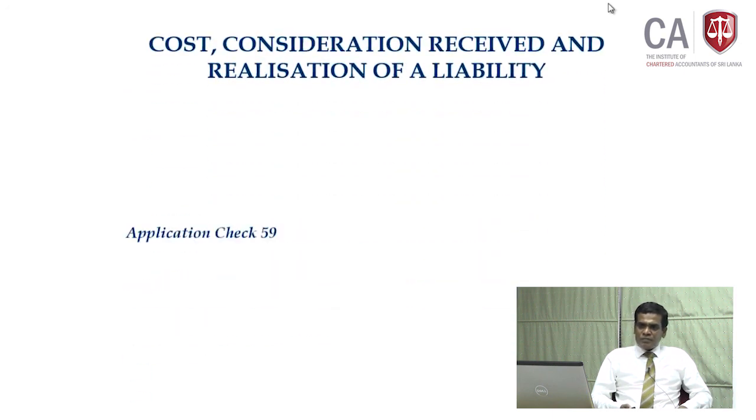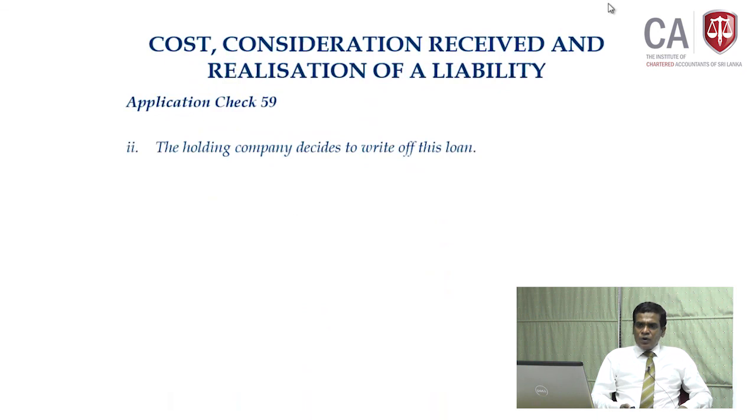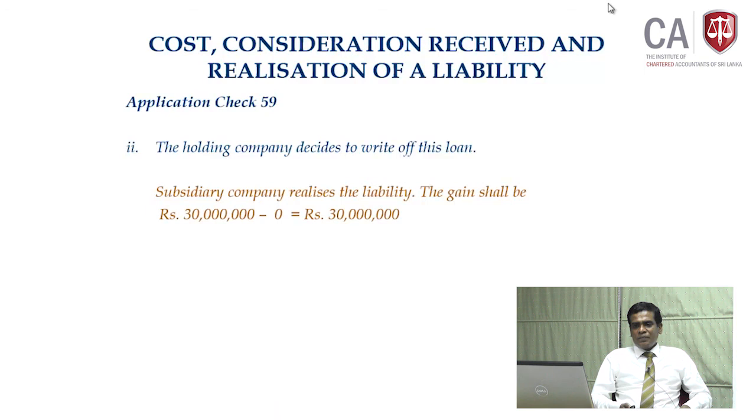Look at this option. The holding company decided to write off the loan. Then, again, the liability is realized as far as the subsidiary company is concerned. What is the gain? 30 million, that is the loan obtained, minus, though the liability is realized, we are not incurring any cost. So, 0 cost. The whole 30 million rupees becomes a gain.